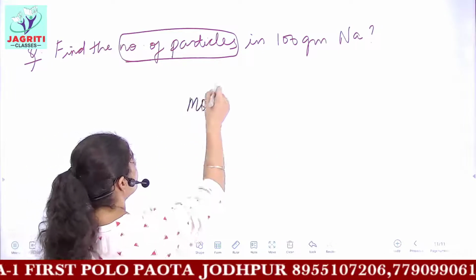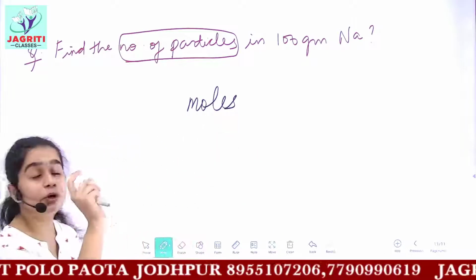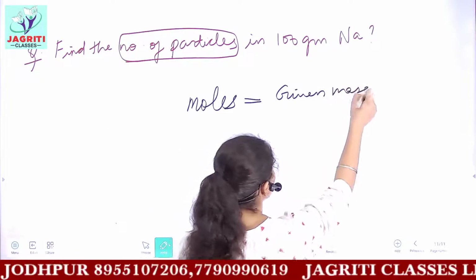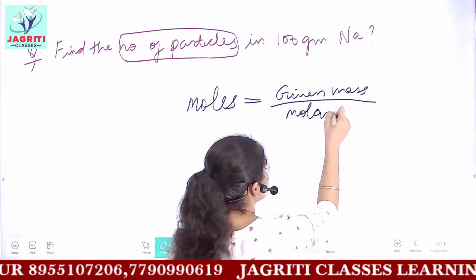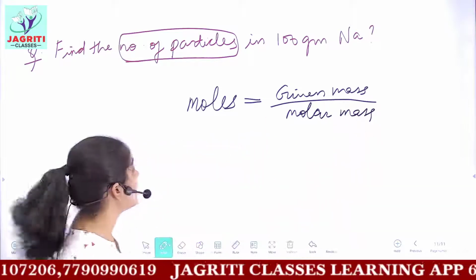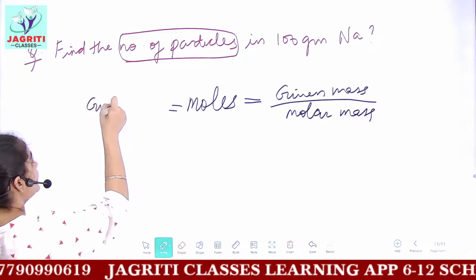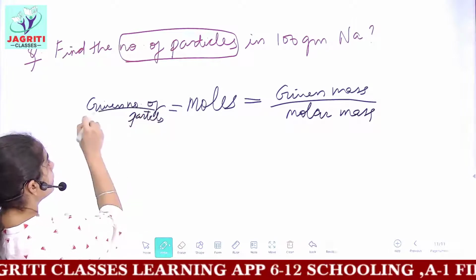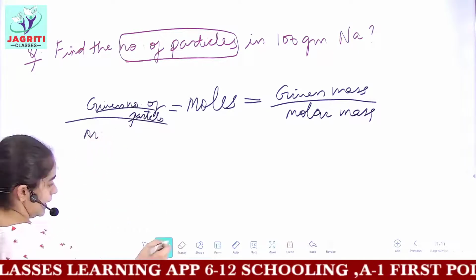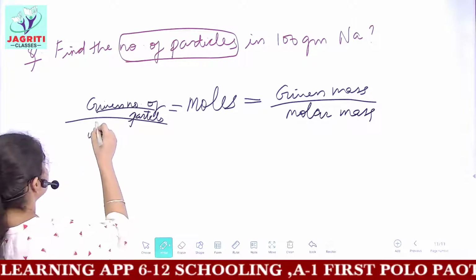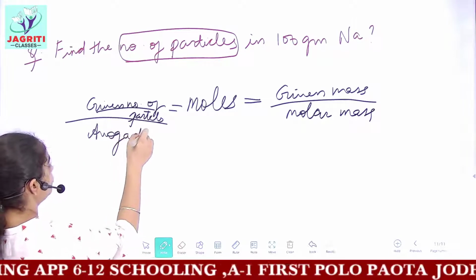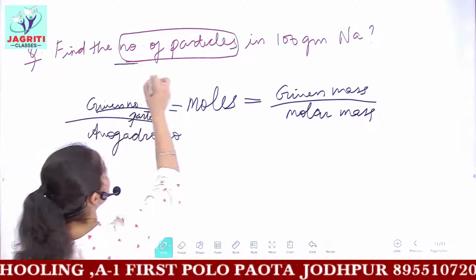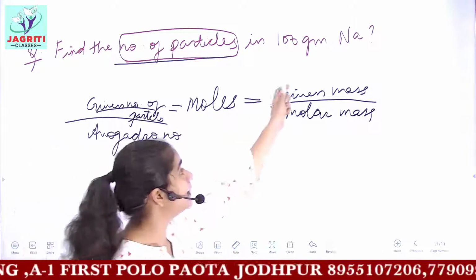We said that if you want to find the number of moles, one formula which you have is given mass upon molar mass. And the next formula which you have is given number of particles upon Avogadro number. So these are the 2 formulas you have to find the number of moles. But here it is somewhat different question. You have to find the number of particles present in 100 gram Na.